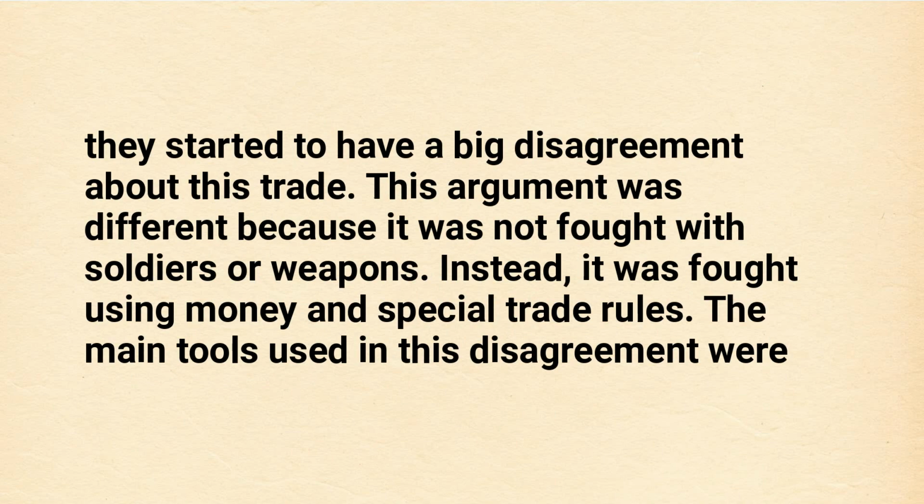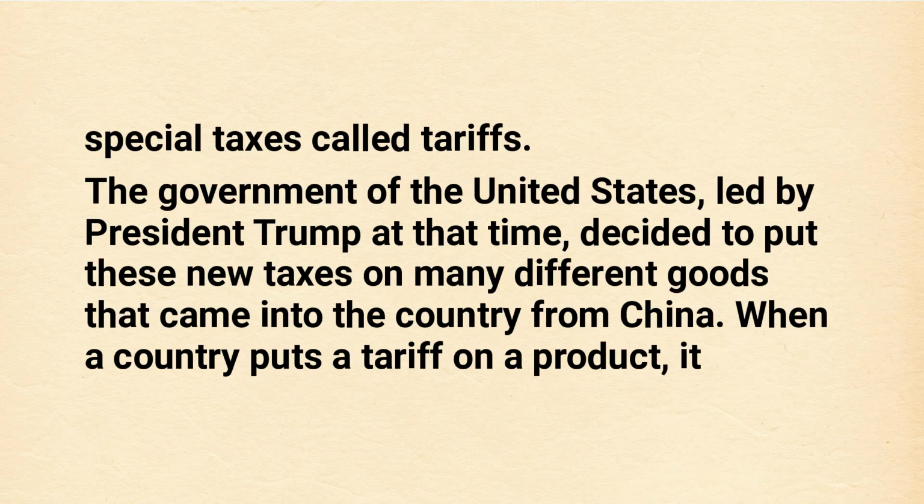This argument was different because it was not fought with soldiers or weapons. Instead, it was fought using money and special trade rules. The main tools used in this disagreement were special taxes called tariffs. The government of the United States, led by President Trump at that time, decided to put these new taxes on many different goods that came into the country from China.